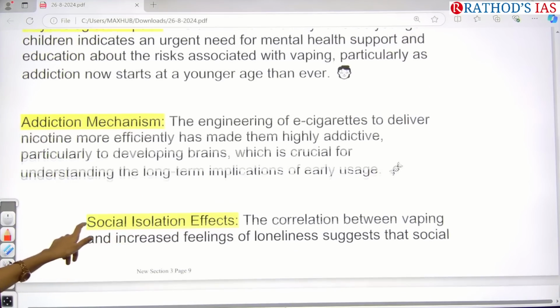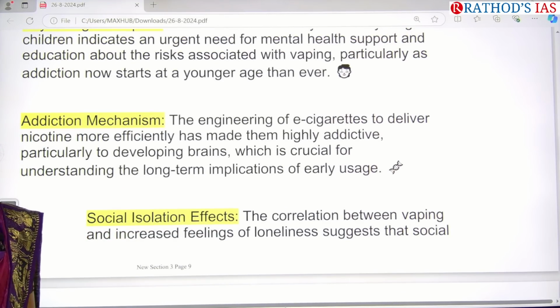And what is this addiction mechanism? What is the meaning of addiction? What happens in addiction?